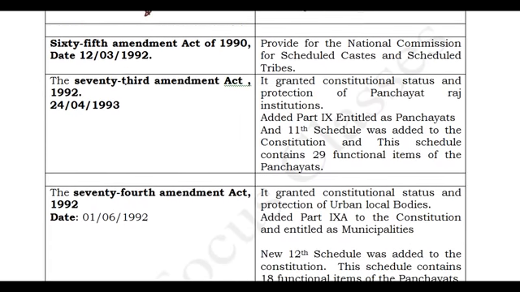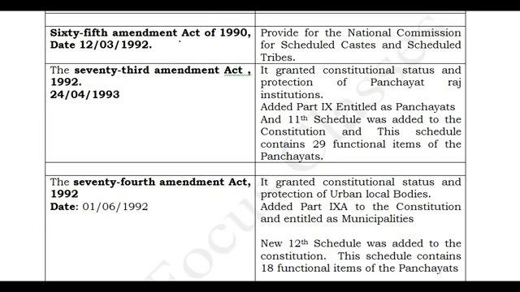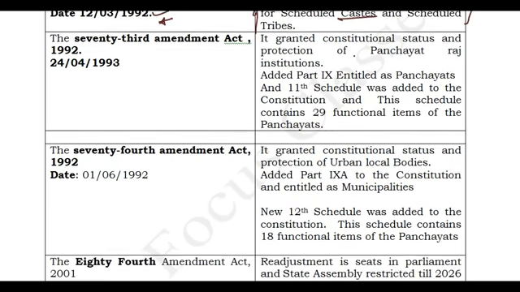And the next one we'll discuss is the 65th Amendment Act. This has some special provisions for special classes like Scheduled Castes and Scheduled Tribes. So they have provided a National Commission for Scheduled Castes and Scheduled Tribes. This is a joint commission. There is no separate commission as per the 65th Amendment Act in 1990, and it came into effect from 1992. It is only a joint commission for both classes, Scheduled Castes and Scheduled Tribes.